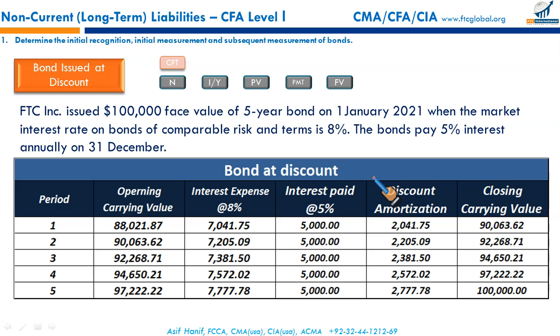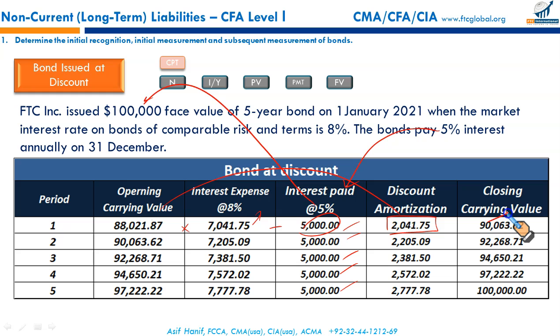How is it accounted for? Remember, interest is paid at the coupon rate, 5,000. That is 5% of the par or face value: 5,000, 5,000, 5,000, 5,000, 5,000. But the interest expense charged to the income statement is the carrying value multiplied by the effective rate, which is 8%, the market rate. So it's 7,041.75. This is what goes to the income statement. This is what you pay. The difference between the interest expense and interest paid is the discount amortization. This is the discount amortized. This amount will be added to the opening balance of the bond.